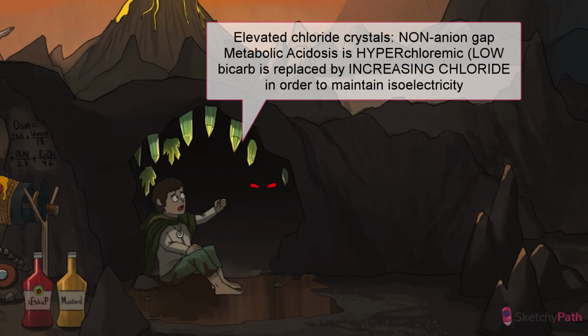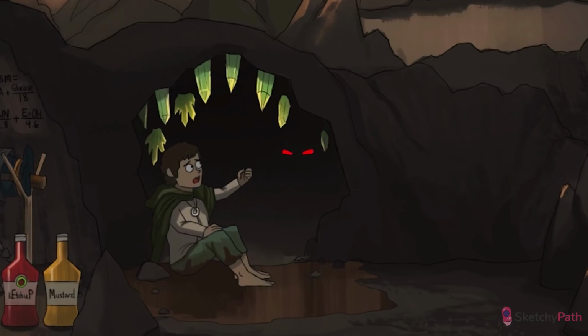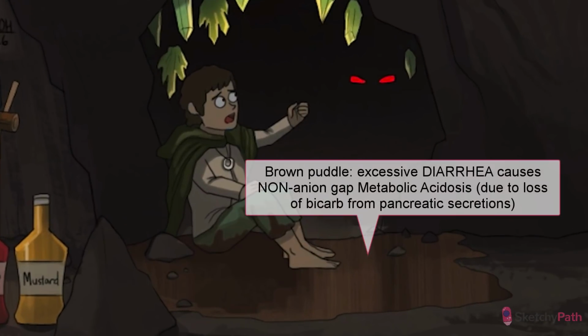All right, let's look at a couple of ways we can decrease bicarb. First, pHrodo's main affliction, that excessive diarrhea. It turns out that severe poopy times can cause metabolic acidosis because of a loss of large amounts of bicarbonate-rich pancreatic secretions.